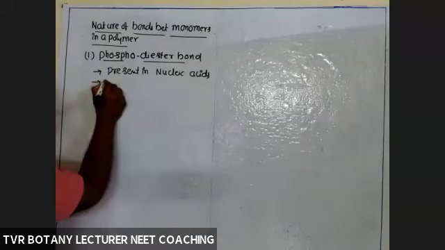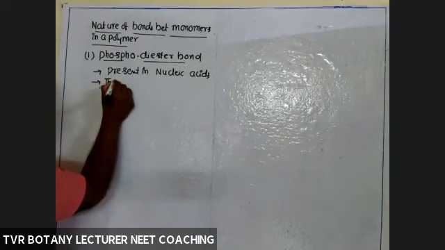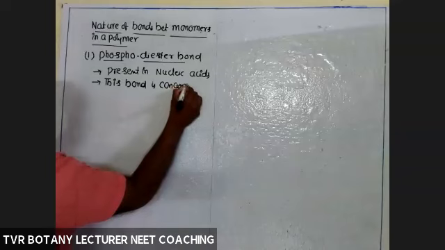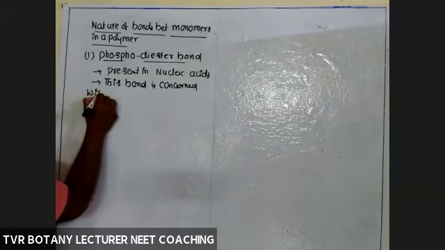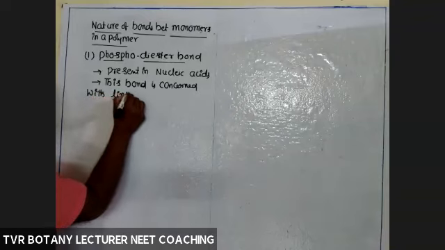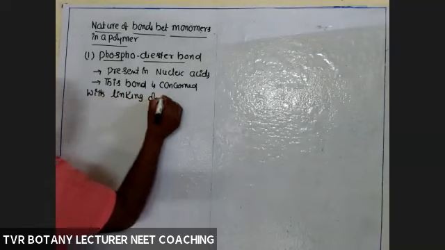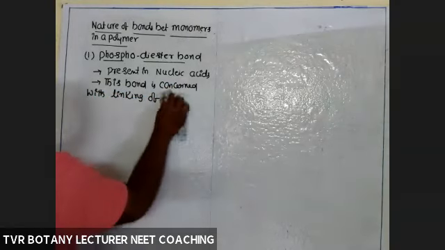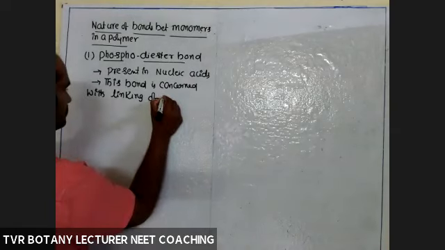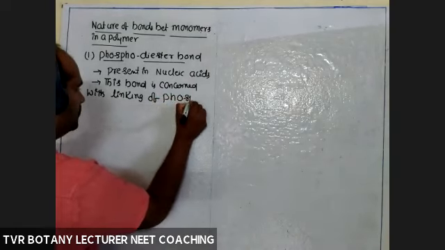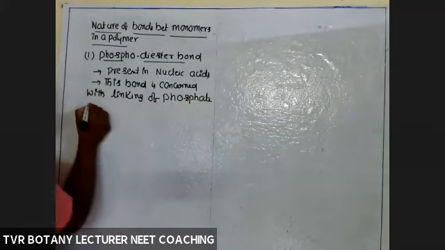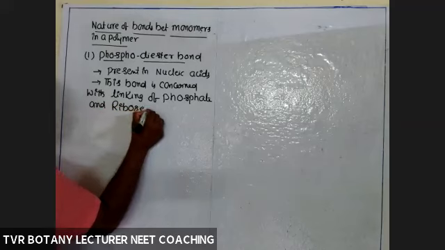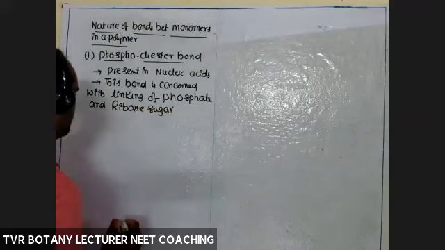So this bond is concerned with the linking of phosphate, inorganic phosphate, and ribose sugar molecule.